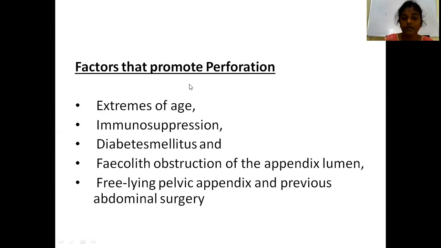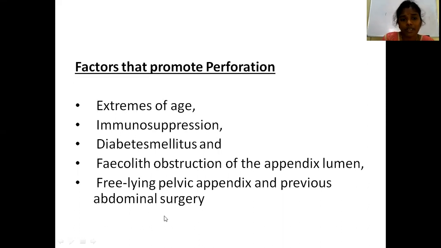The risk factors for perforation of the appendix are extremes of age, that is infants and also elderly people, immunosuppressed patients, diabetes mellitus, and fecolith obstruction of the appendix lumen. With a fecolith, there will be more chances of perforation of the appendix. Also a free-lying pelvic appendix and previous abdominal surgery. So these are the factors that promote perforation: extremes of age, immunosuppression, diabetes mellitus, fecolith obstruction, free-lying pelvic appendix and previous abdominal surgery.